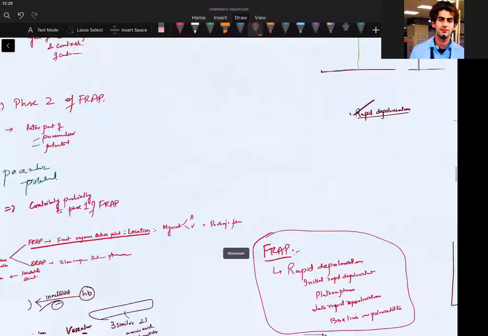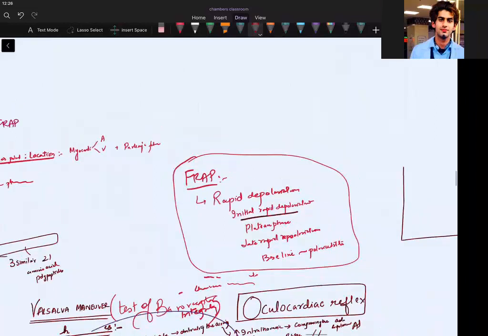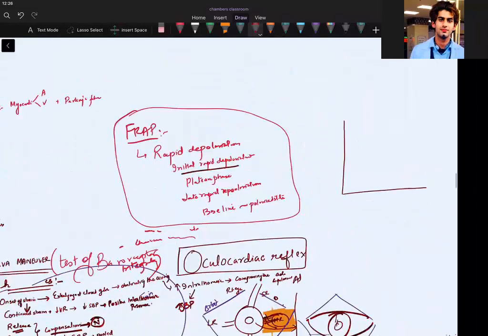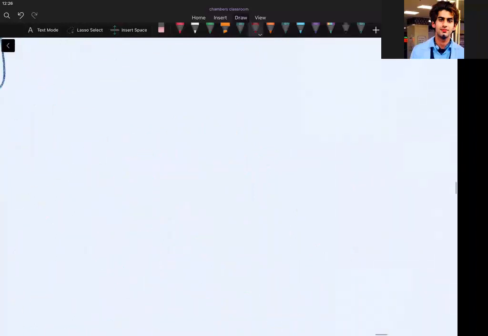What is the next? Initial rapid repolarization. After depolarization, it should be repolarization. Sorry, repolarization. If I tell you depolarization is up, what is repolarization? Dash. Depolarization is up. Repolarization should be down. If I say initial rapid repolarization, can I say a little bit of rapid?